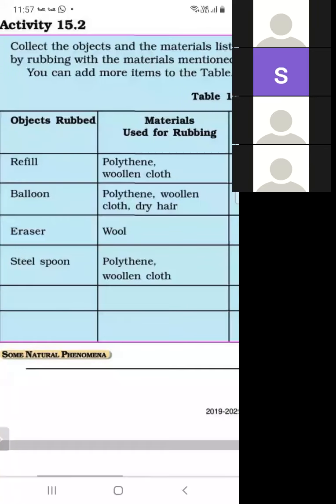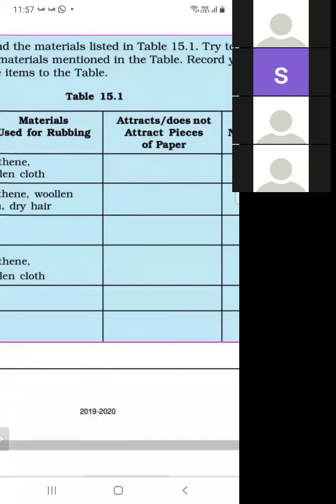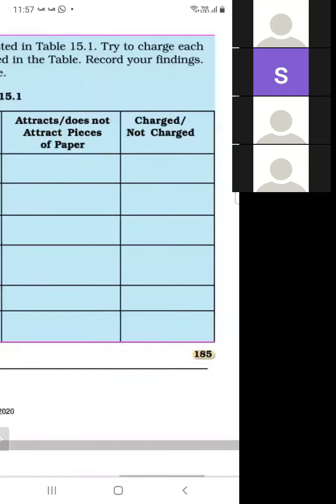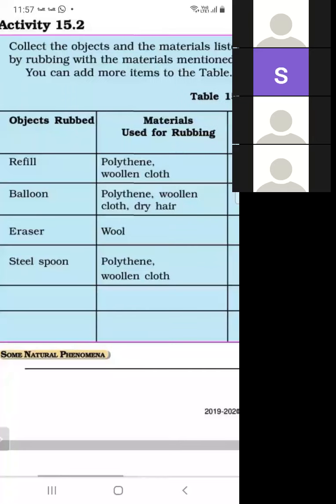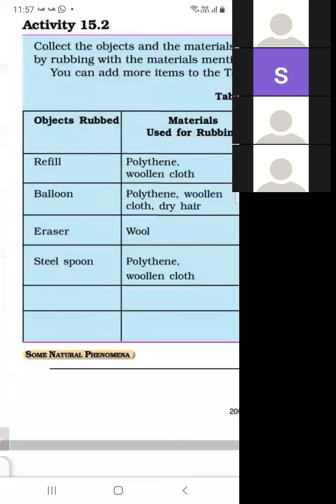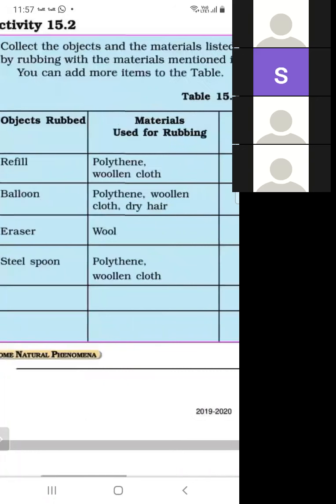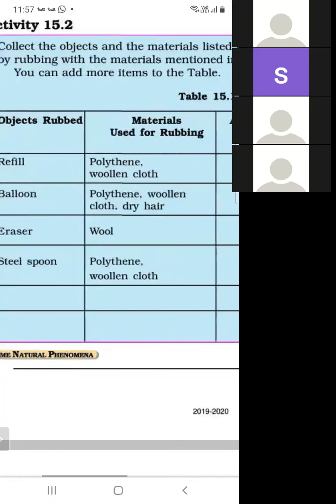Third is eraser. When the eraser is rubbed with the wool, then the eraser becomes charged. Then it attracts, and the answer is charged. The last option is the steel spoon. When it is rubbed with polythene, the steel object does not attract because it is a metal. So the answer is does not attract.